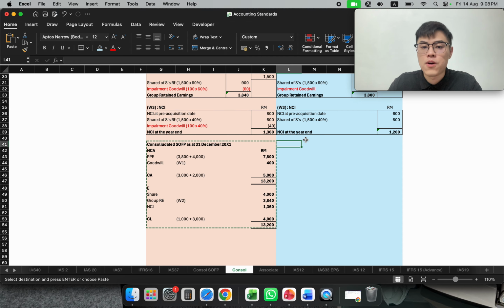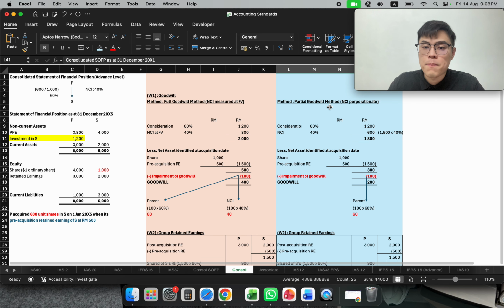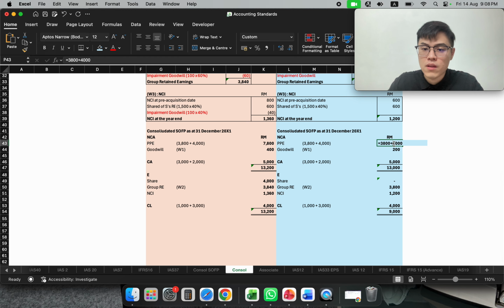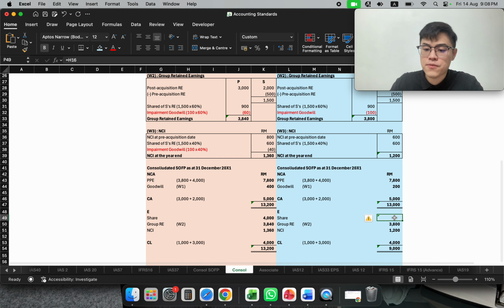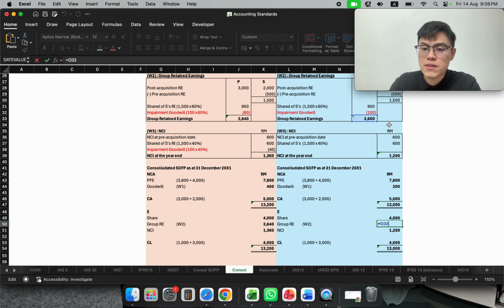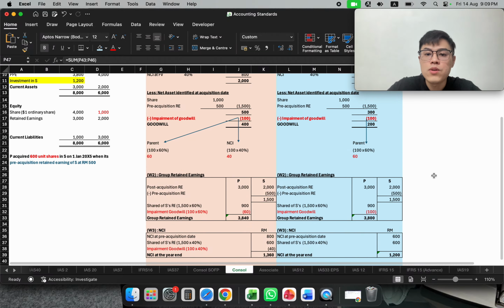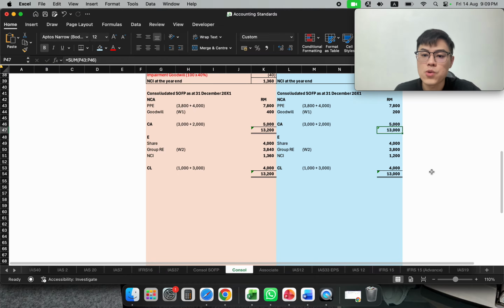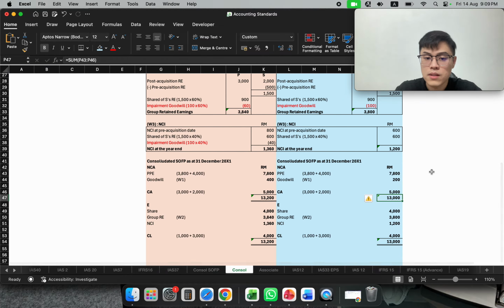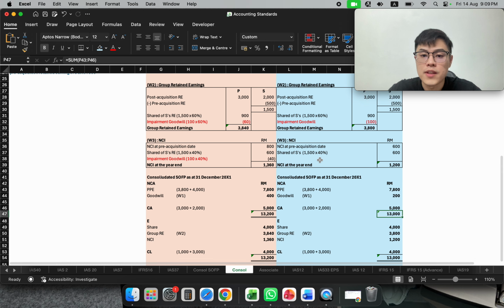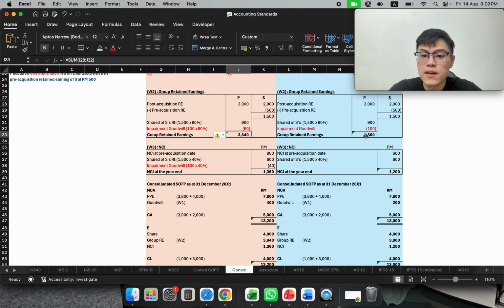Likewise, for our partial goodwill method, we will use the same things, but the shares are 4000, the same, but the retained earning now is 3008, and the NCI is 1002. So you also balance. So these are the two different methods under consolidation, and they will give you different amounts in terms of the NCI and also the retained earning because of the impairment effect. If let's say you don't have impairment, that will be straightforward.